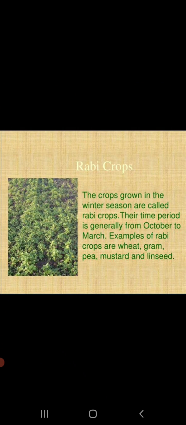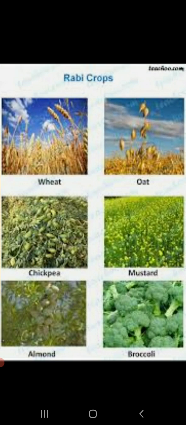Second variety under this category based upon the season is Rabi crops. Rabi crops are grown in winter season, generally in October or November, and are harvested by March or April. So they are called as winter crops. Some of the examples of Rabi crops are wheat, gram, pea, potato, barley and mustard.